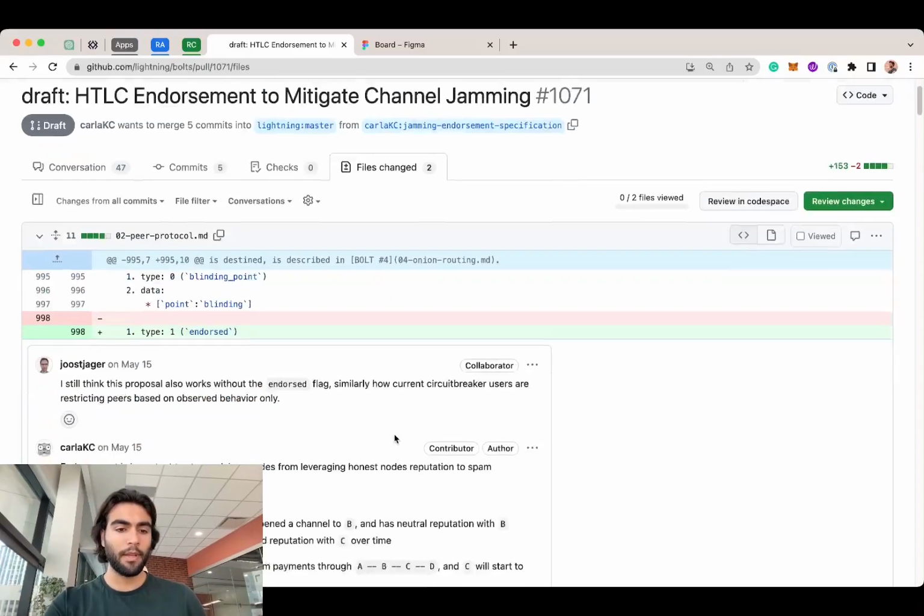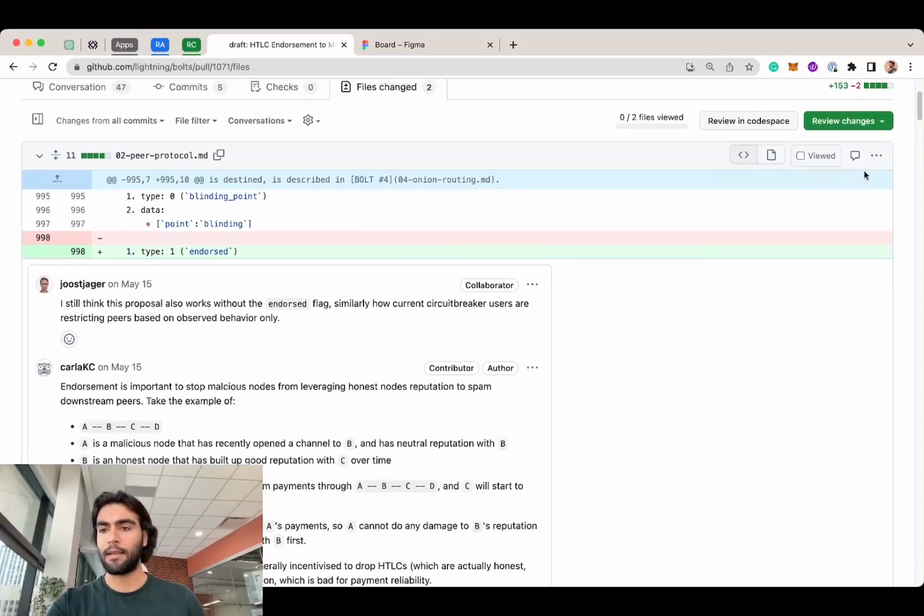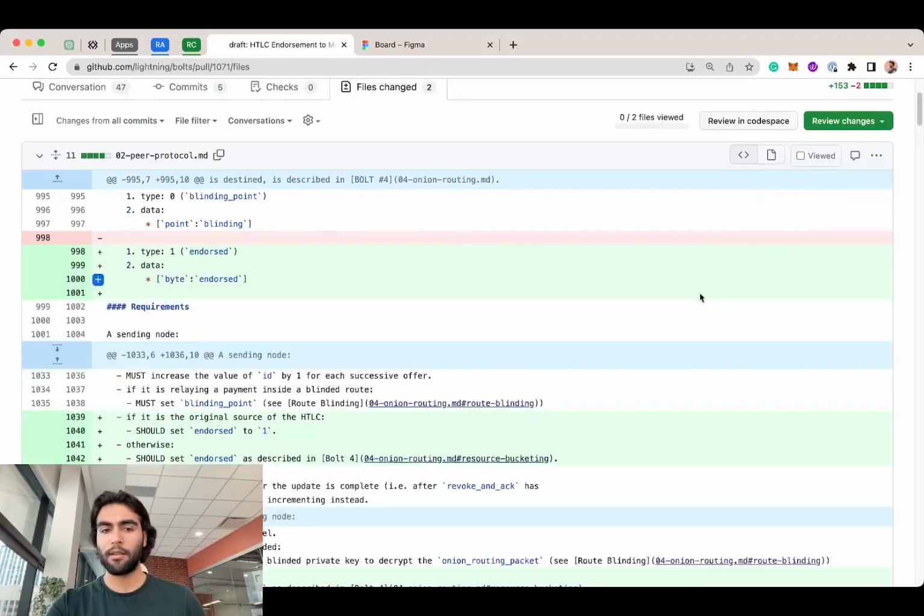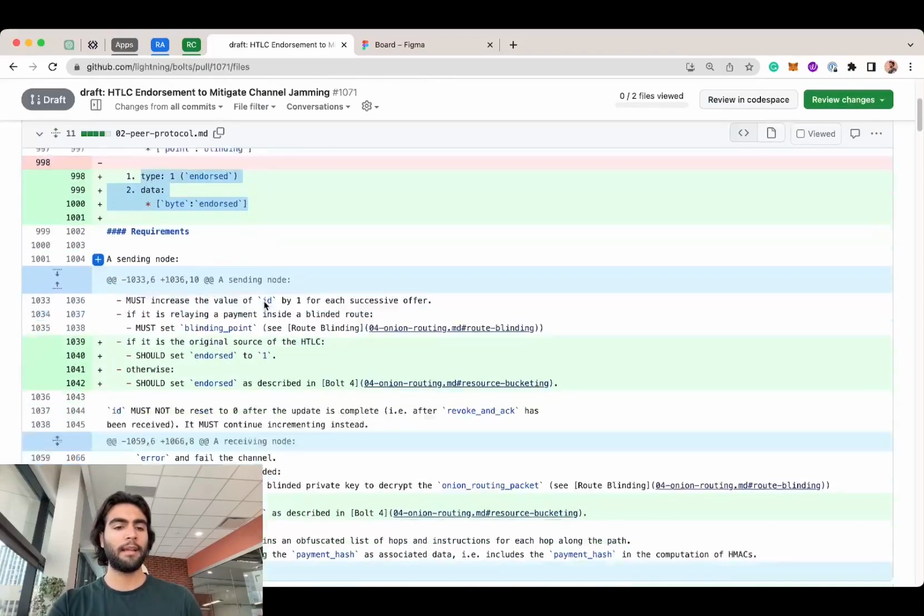What they do here is that they have a new message type. They have a new field called endorsed, and basically it's kind of like a boolean. There's no range. It's either 1 or 0. So you cannot kind of endorse someone. You either endorse someone or you don't. So basically it's called endorsed. You can either put 1 or 0 in that.